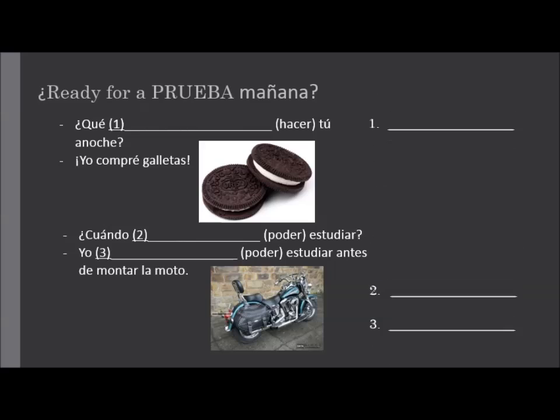Hopefully you recognize in number 1, it says the tú form of hacer. You should know what the tú form of hacer is. It's hiciste. Numbers 2 and 3 are the same thing. You don't see number 2 have the word tú, but number 3, the answer to the question is yo. So it has to be in the tú form, so it's pudiste. And the yo form would be pude.